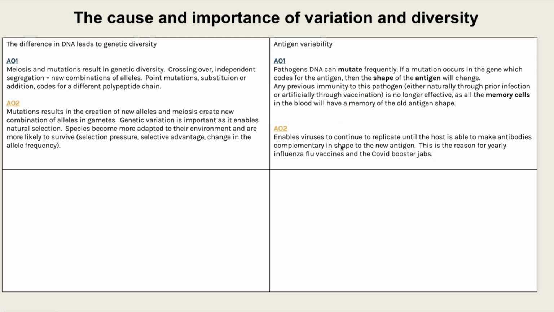The importance of them would be the fact that because this occurs, it means the virus is able to continue to replicate inside the host until the host's immune system is able to create new antibodies complementary in shape to the new antigen. So you could talk very briefly there about B cells, clonal expansion, plasma cells, memory B cells.